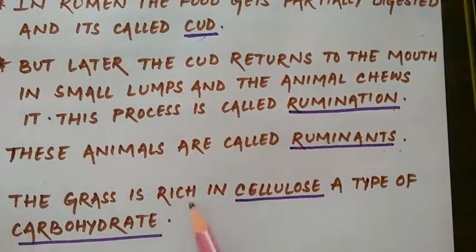The grass is rich in cellulose. What is cellulose? It is a type of carbohydrate. Cellulose is a type of carbohydrate.